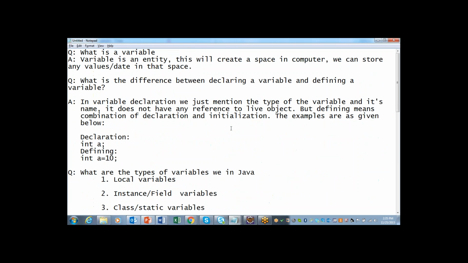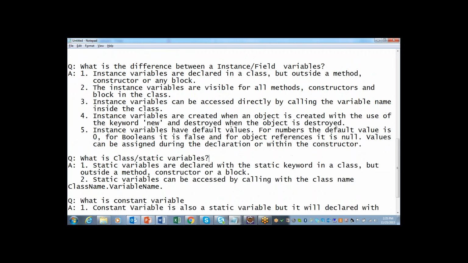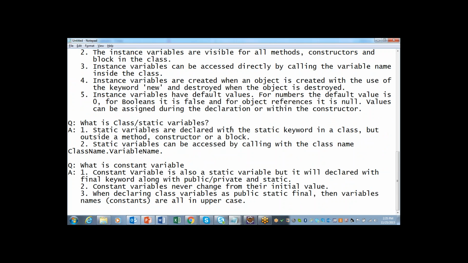These are all possible questions from the interviewer, but it is not limited to these. You can be asked any other questions. So if you have attended any interviews and if you get any questions on variables, please let us know. We will try to get answers for them and it will be useful for others.